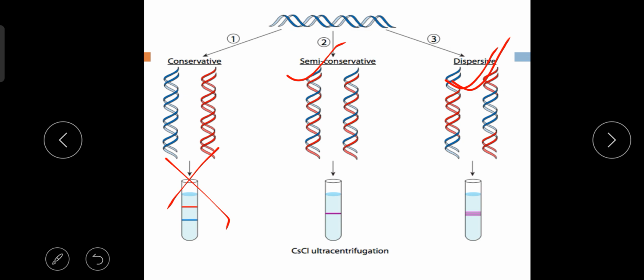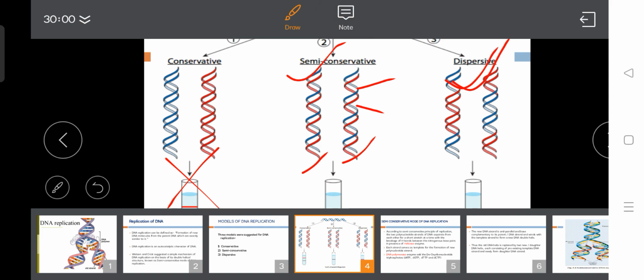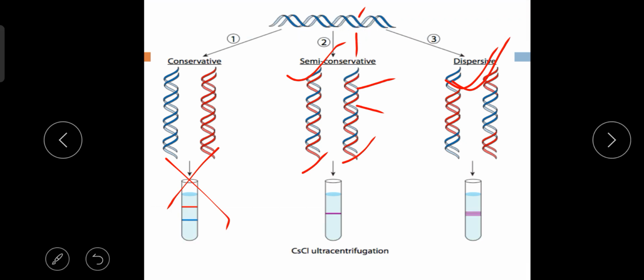In semi-conservative mode of DNA replication, you can see clearly in the newly produced DNA molecule one strand is blue, one strand is red. That means the blue is from the parent DNA strand, because the parent DNA has two strands. So both the new DNA molecules contain one blue strand from the parent, and the red colored are the newly synthesized DNA strand, and this is the only mode of DNA replication that is acceptable.